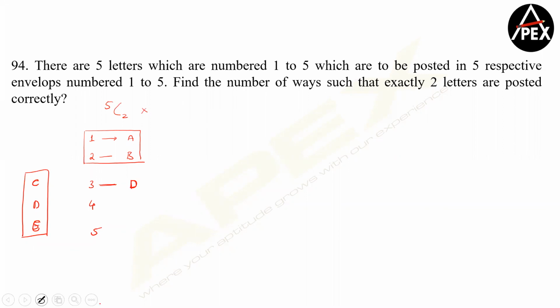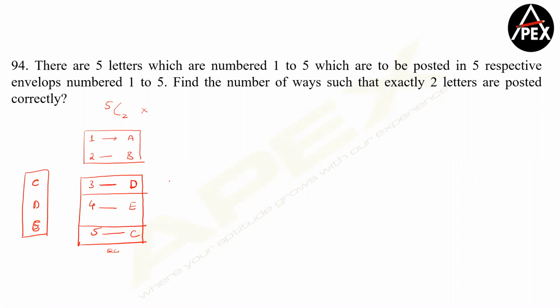If 3 is going to D, then 5 should not go to E, okay? So obviously I have to give 4E and then 5C. So can I say these three are incorrect? Yes, no, yes, no, yes, no. All three of them are incorrect. Now with 3 going to D, there is no other option. Please remember that. With 3 going to D, we only have E and C. And I know 5 cannot go to E. So 5 will go to C and 4 will go to E. Clear? I'm coming, Likita. Don't worry. I'm saying with 3 going to D, that is my answer.